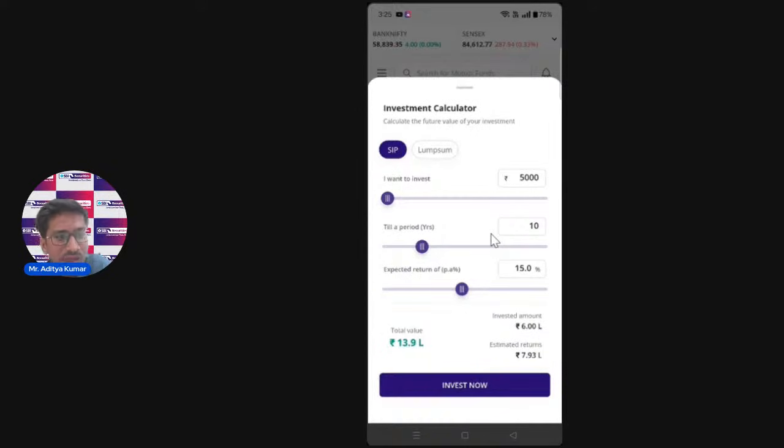So the total value of your portfolio, the investment value and your estimated returns that you can expect will be 13.9 LPA, which is a great amount, you can say. I'm not claiming or recommending anything. I'm just going in layman language and trying to explain how much your investment can become after 10 years or 15 years. So this is the 10 years expected time I chose.